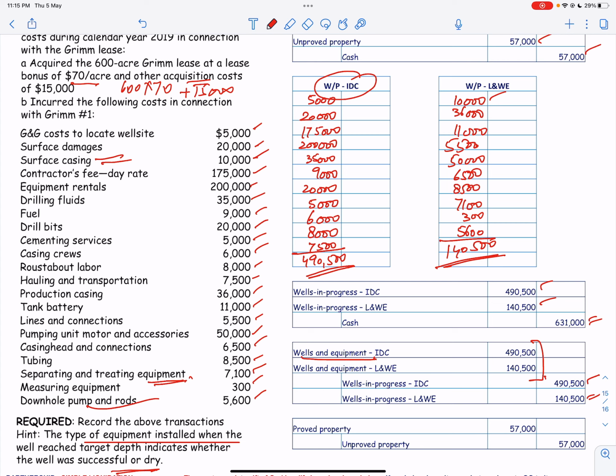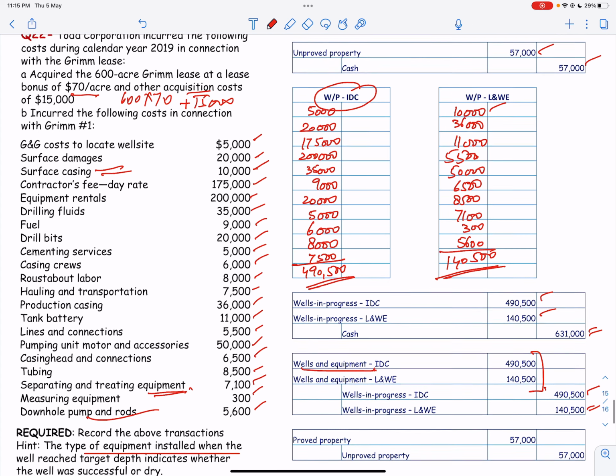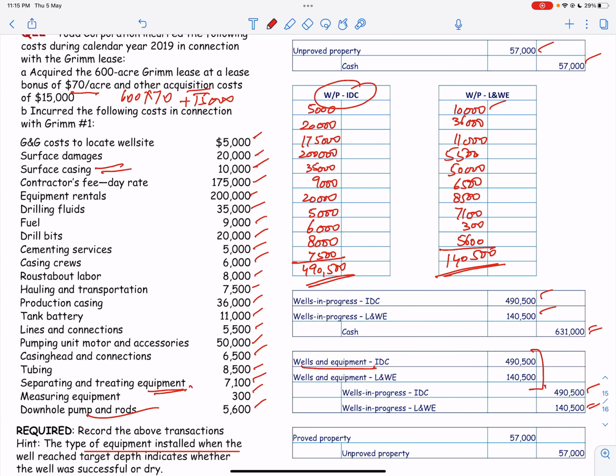And finally we are going to transfer the unproved property to the proved property. So proved property is debit and unproved property is credit. So this completes the first part on drilling and development cost under successful efforts method.